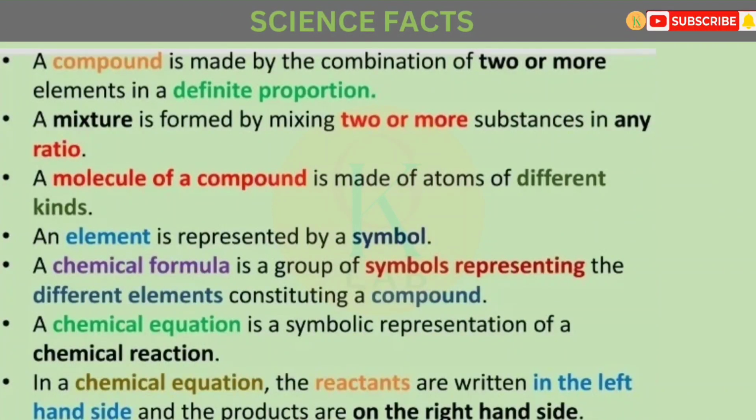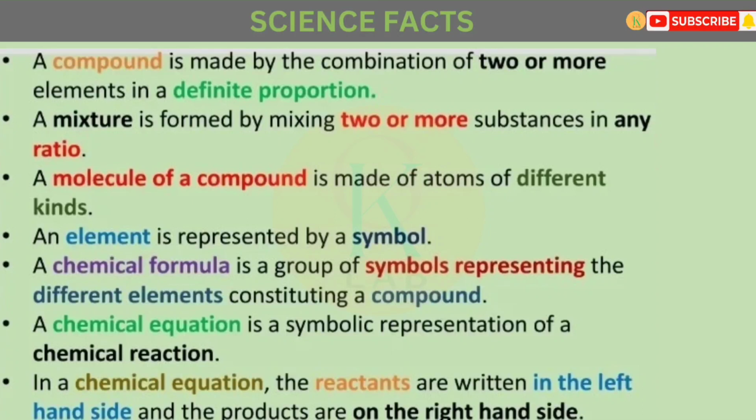A compound is made by the combination of two or more elements in a definite proportion. A mixture is formed by mixing two or more substances in any ratio. A molecule of a compound is made of atoms of different kinds. An element is represented by a symbol. A chemical formula is a group of symbols representing the different elements constituting a compound.